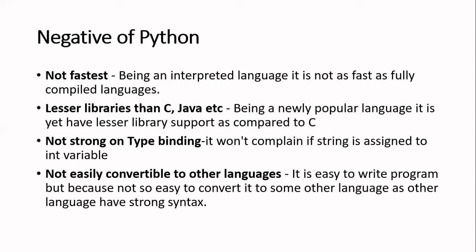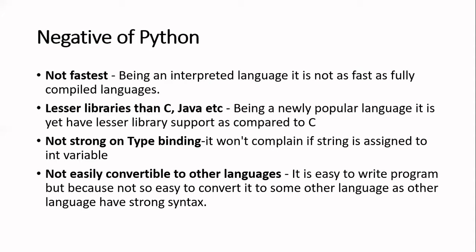If you have written some program in C and C++, you will see that there are a lot of syntax and rules. But in Python, it is not that syntactical, and that is why you cannot directly convert any program from Python to any other language.